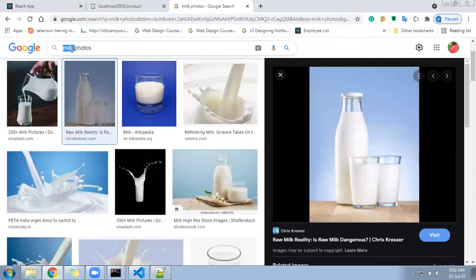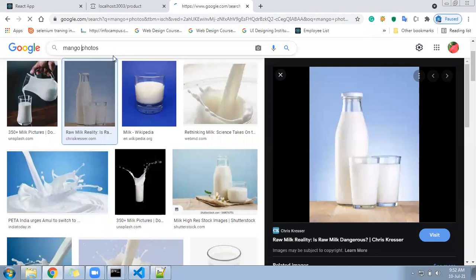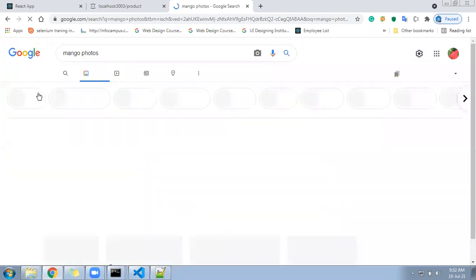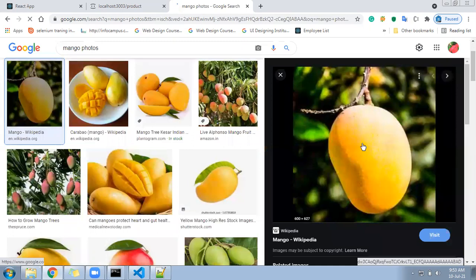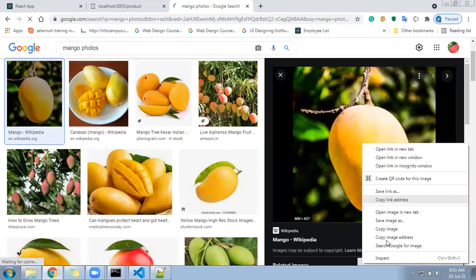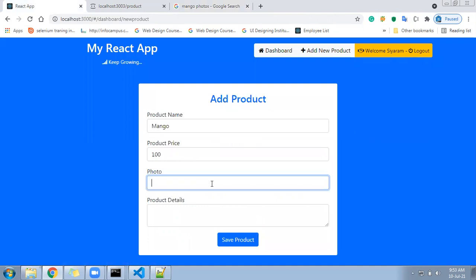I'll search the mango photo, copy the mango photo, copy image address. And then that image address we can add here.